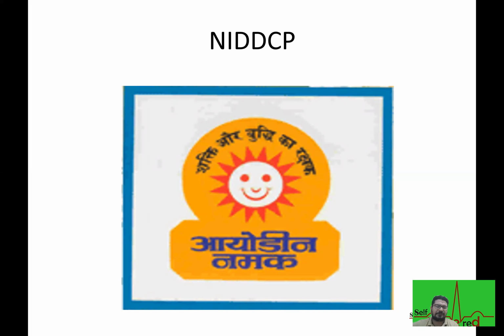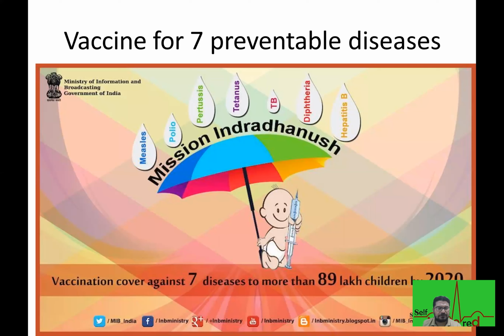NIDDCP. So understand this. This is National Iodine Deficiency Disorder Control Program. Then again we have Mission Indradhanush, covering against 7 diseases. The diseases mentioned here, you can see measles, polio, pertussis, tetanus, TB, diphtheria, and hepatitis B. Male condom.